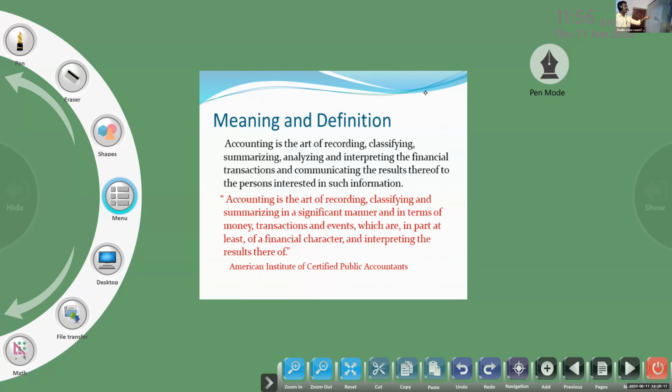Okay? If they ask the meaning, accounting is the art of recording, classifying, summarizing, analyzing, and interpreting the financial transactions and communicating the results thereof to the persons interested in such information. Definition, according to the American Institute of Certified Public Accountants, accounting is the art of recording, classifying, and summarizing in a significant manner and in terms of money, transactions and events, dealings, which are in part at least of a financial character and interpreting the results thereof.